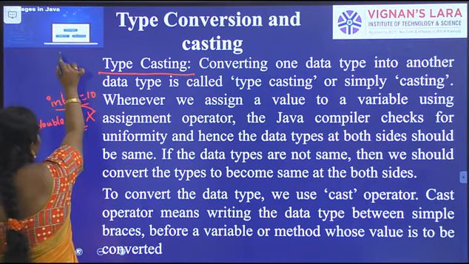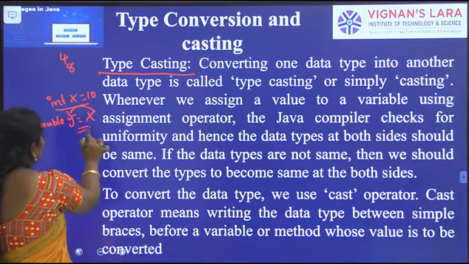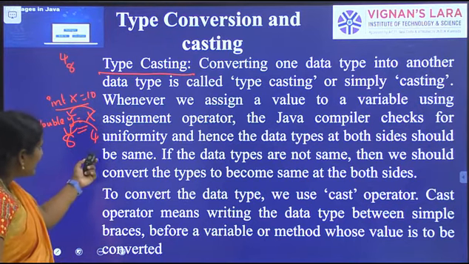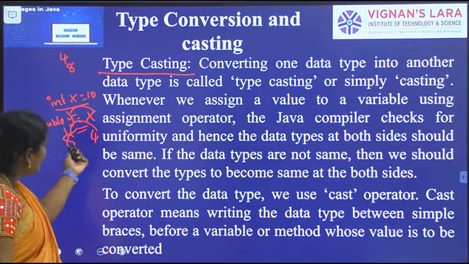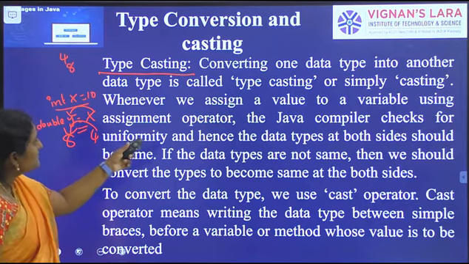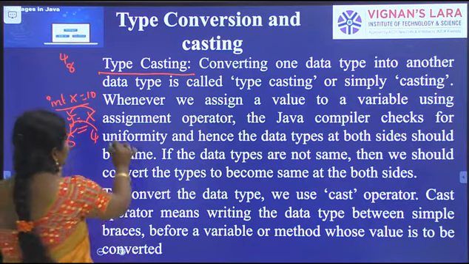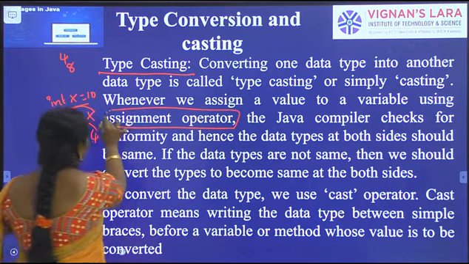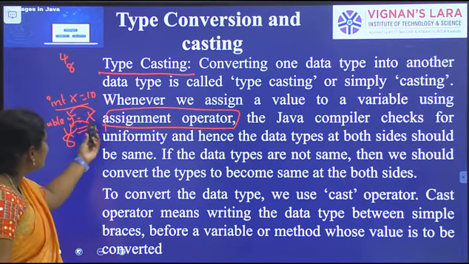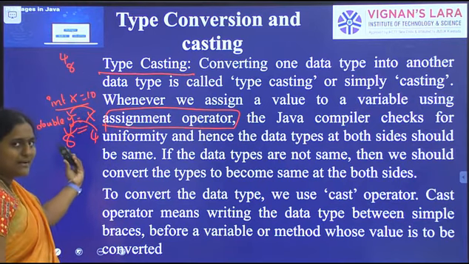Integer occupies how many bytes in the memory? 4 bytes. Double occupies 8 bytes in the memory. So 4 to 8, lower to higher data type. Whenever we convert lower to higher data type, it is automatically converted. JVM takes care of this part. We assign a value to the variable using which operator? The assignment operator. So the value of x is assigned to y, and integer type is converted into double data type.